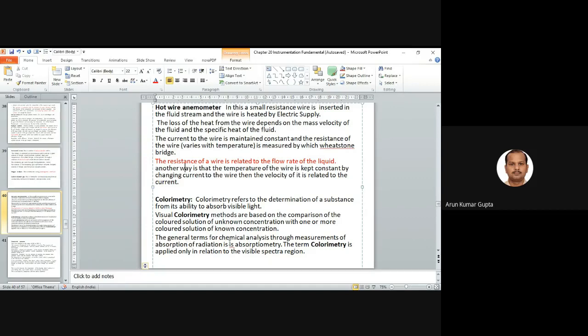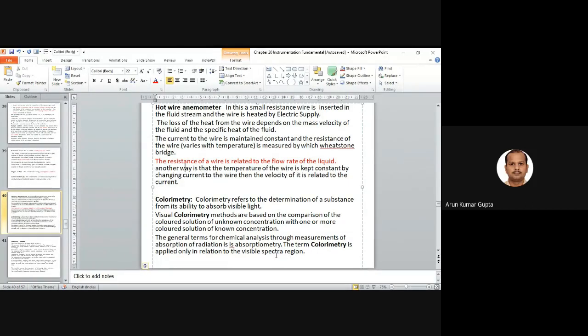In general terms, for chemical analysis, measurement of the absorption of radiation is absorptiometry. The term colorimetry is applied only in relation to the visual spectral region, because we can visualize the color.